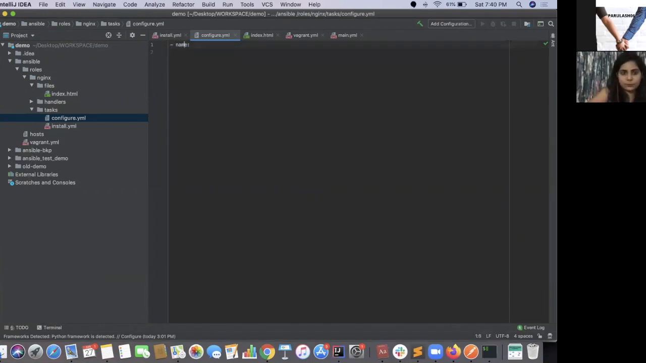Now, I want to copy index.html. So it's a simple name. You can write anything here. I can just write src index.html, which is already there in my files folder. As soon as you maintain this folder structure, it will automatically go and check in the files folder.